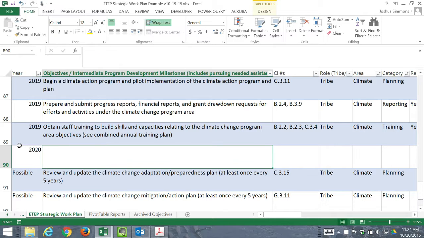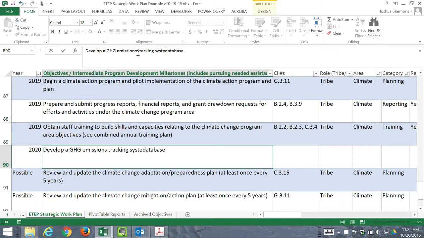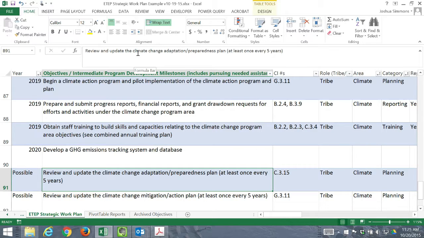So in this case, let's say that the tribe is going to implement or develop a GHG emissions database, or let's say tracking system and database. So this is a very hypothetical activity. This may be done a lot earlier.